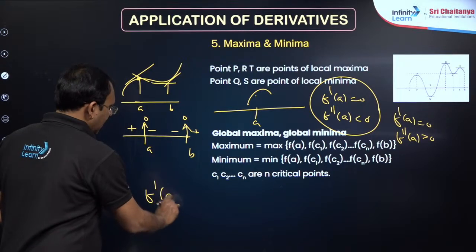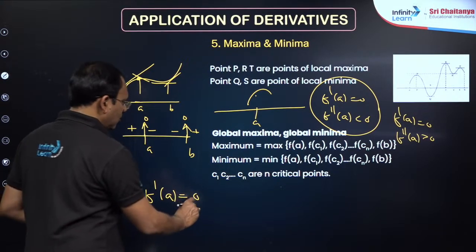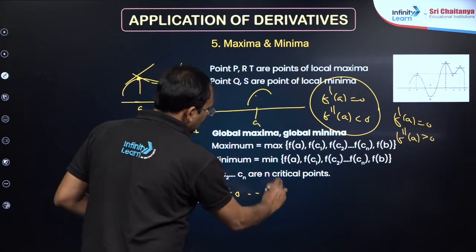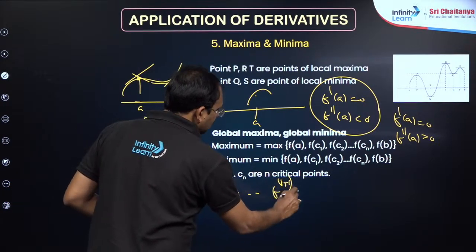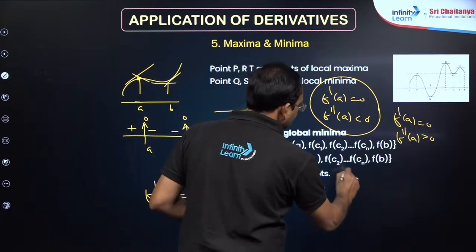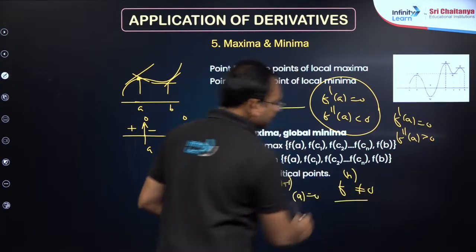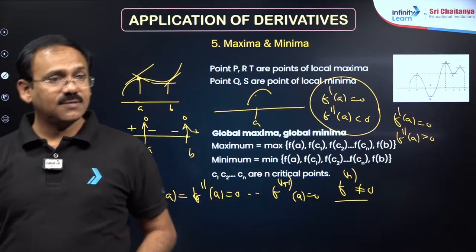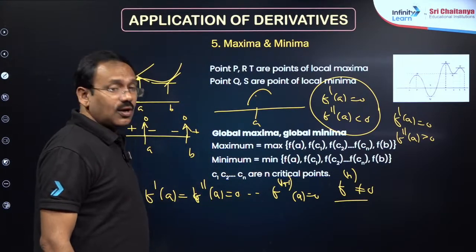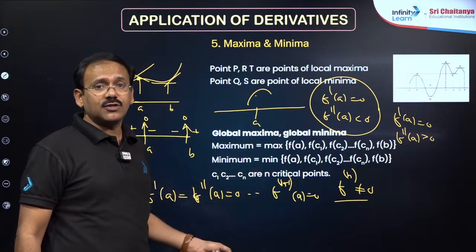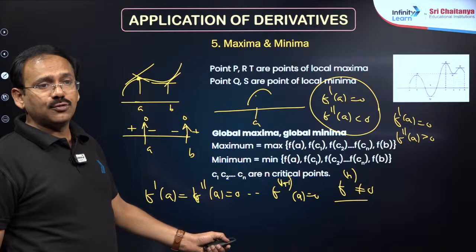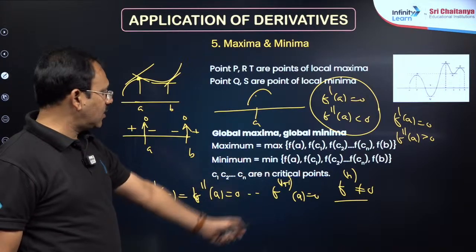Next, suppose f dash of a is 0 and the second derivative is also 0, and suppose up to the (n minus 1)th derivative is 0 and the nth derivative is not equal to 0. Suppose the second derivative has also become 0 and you have to check the third derivative, fourth derivative, like this. In that case, you just go up to the nth derivative.